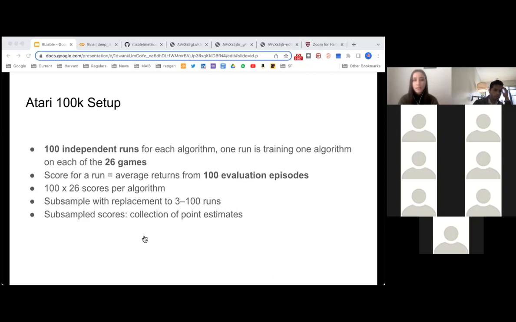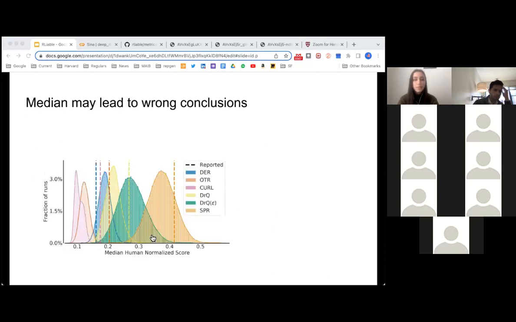And I think that's the first eye-opening, interesting graphic that they provide, this one. So the median may lead to wrong conclusions. We're seeing different distributions here, and the distributions correspond to these different medians that they calculated with just resampling. And we see the different algorithms here: DER, OTR, CURL, DrQ, 2 variations here, and SPR.